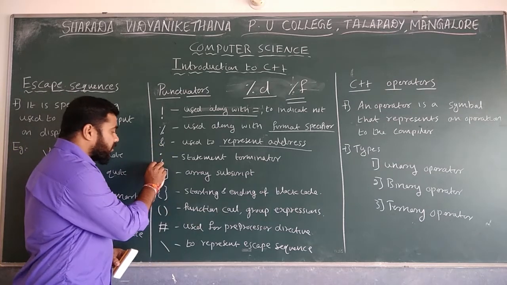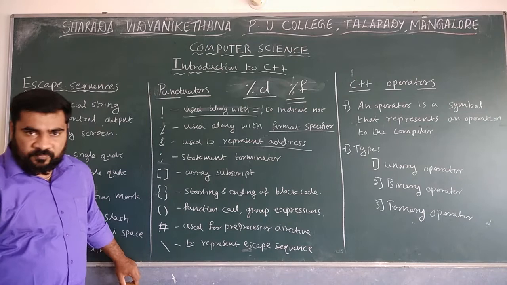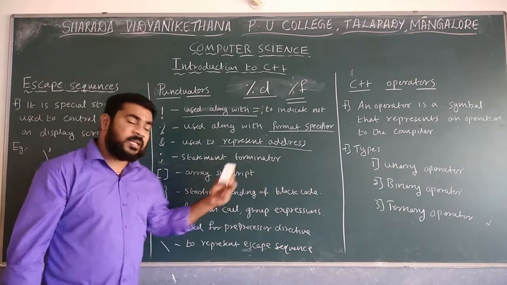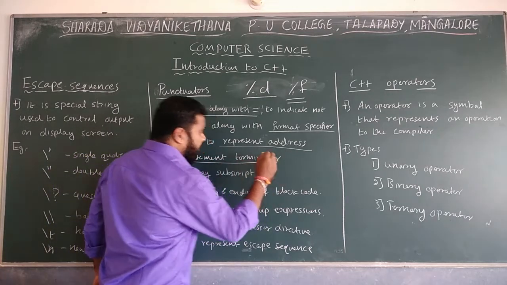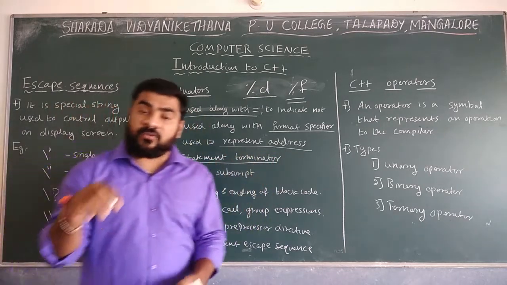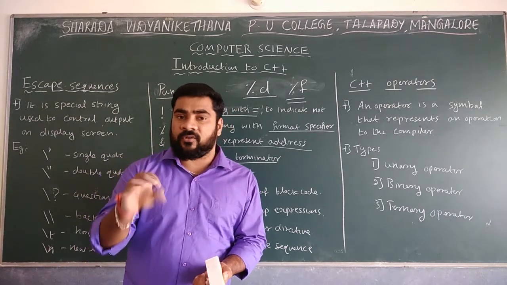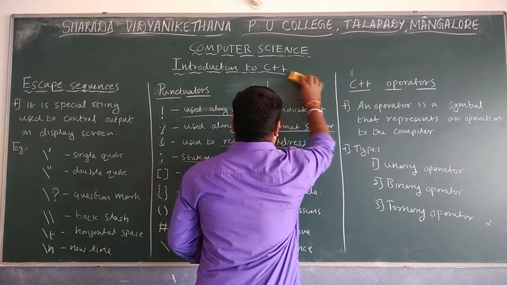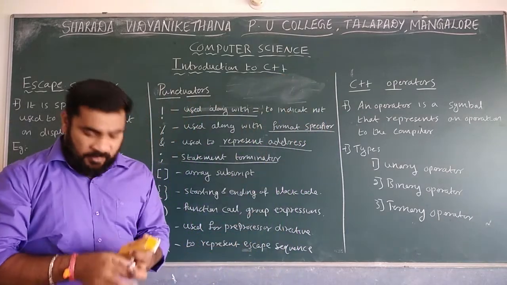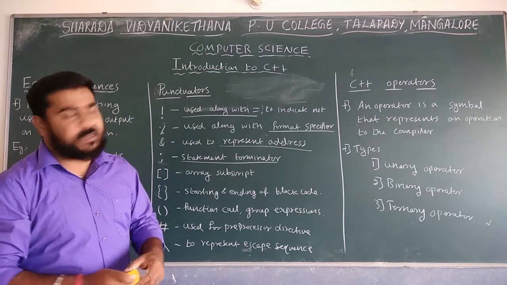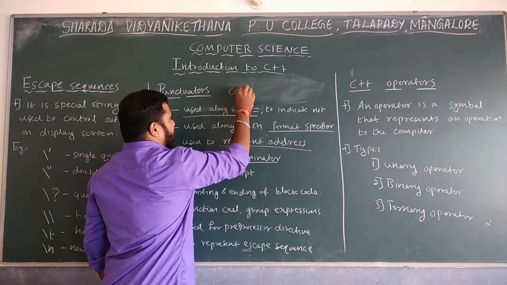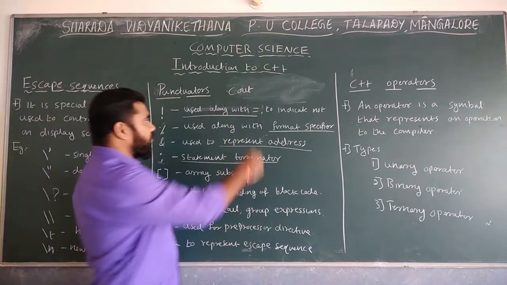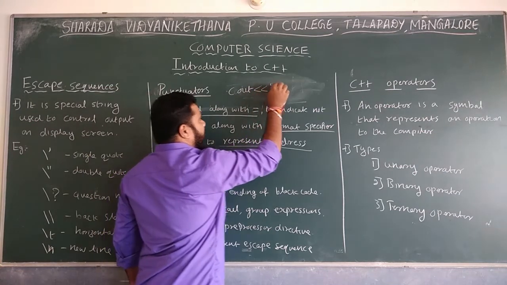The next one is the semicolon. Remember, it is not a colon, it is a semicolon. It is used to represent the statement terminator. In C++, we write a statement and after writing it, we have to terminate it. For example, if you want a display statement, we will study later what a display statement is, so I will just write cout. That is one display statement. We use angle brackets, double quotes, and I will write hello.